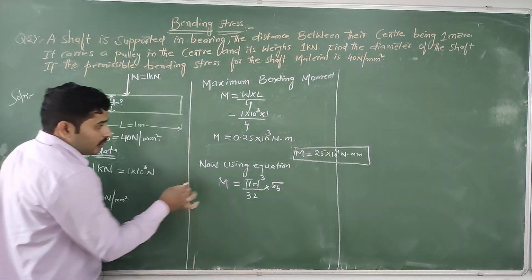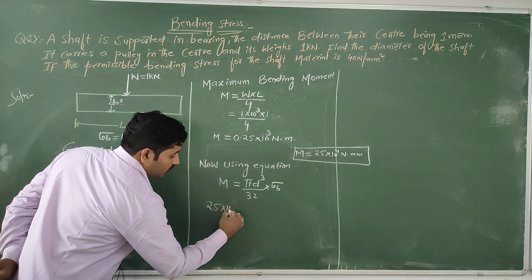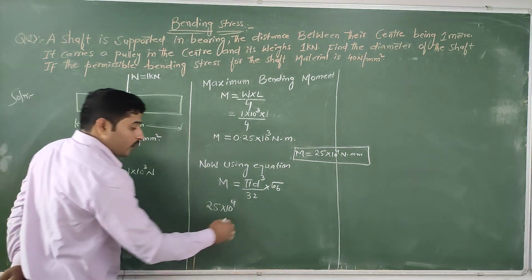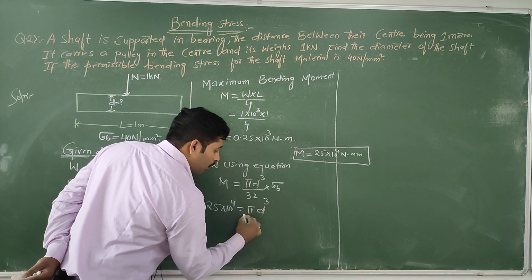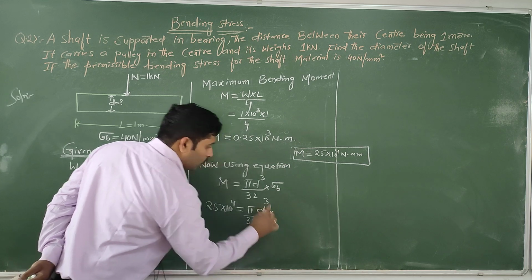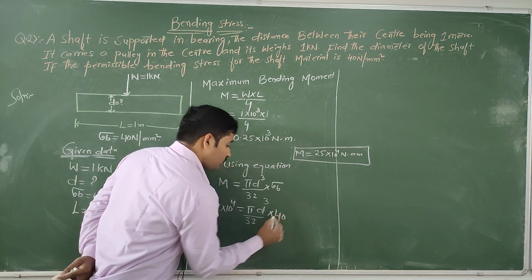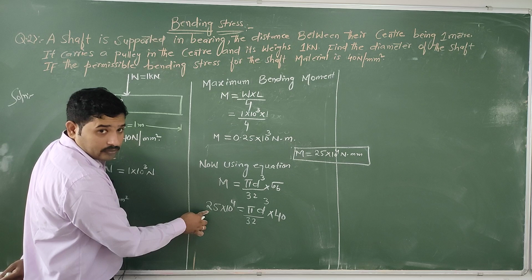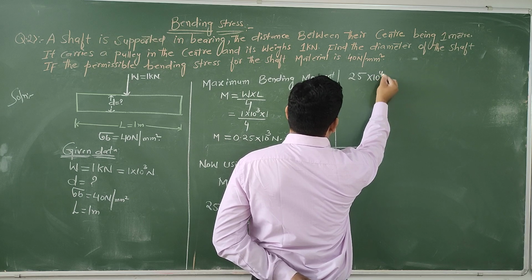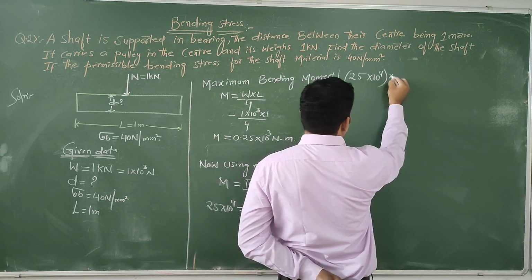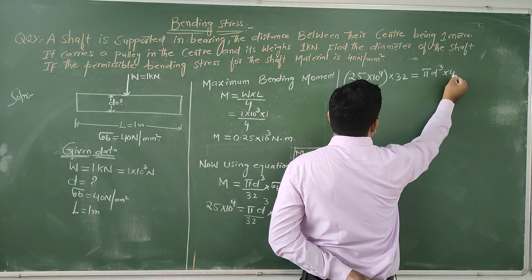Then you have to substitute this value. 25 into 10 power of 4 equal to pi as it is, diameter we need to find, by 32 into the bending stress value, 40 Newton per mm square. Multiplying, 25 into 10 power of 4 multiplied by 32 equal to pi d cube into 40.